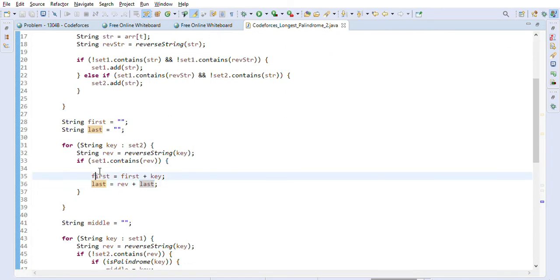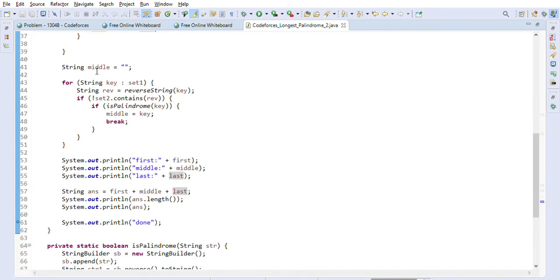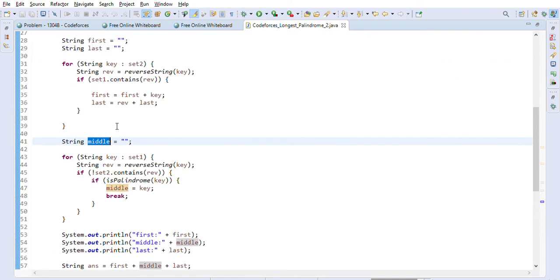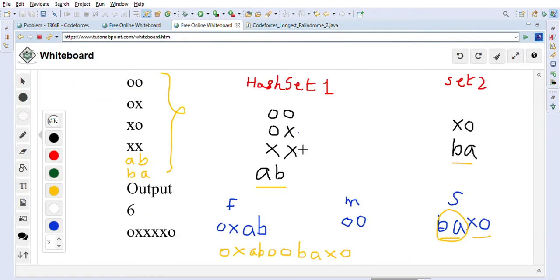So we will have the first and last parts, and now for the middle part we have to check if there is any string which does not have a reverse string present in set 2. For example, OO, and it should also be a palindrome, because OO is a palindrome, so we can easily insert it into the middle.